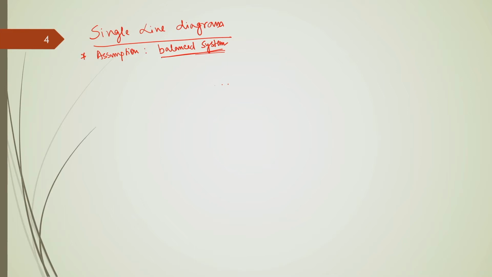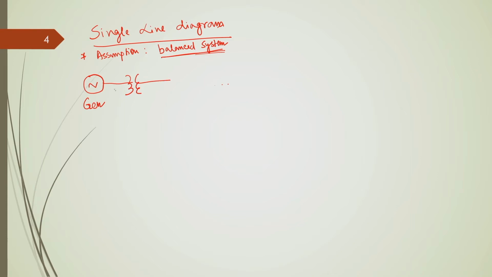Now, as long as this holds, we can simplify this 3-phase system in a single phase equivalent form, and we usually represent the single line diagram like this. Suppose this is my generator. Then we have, of course, this transformer, suppose this is the representation of the transformer.